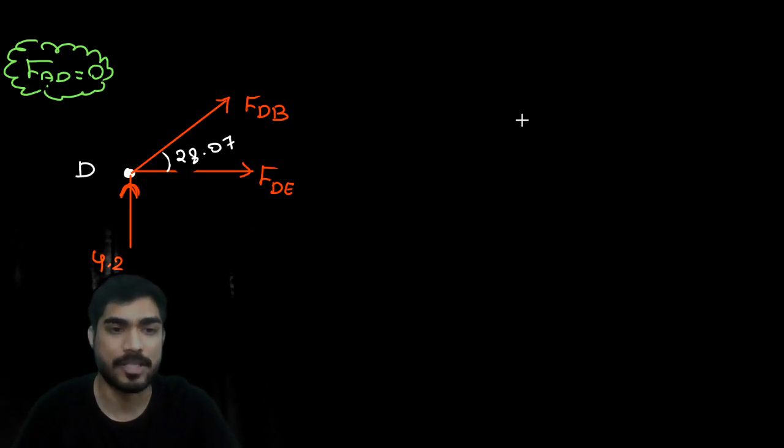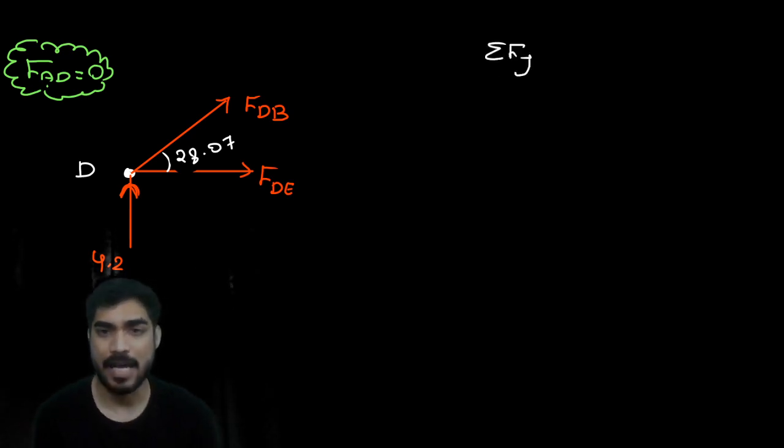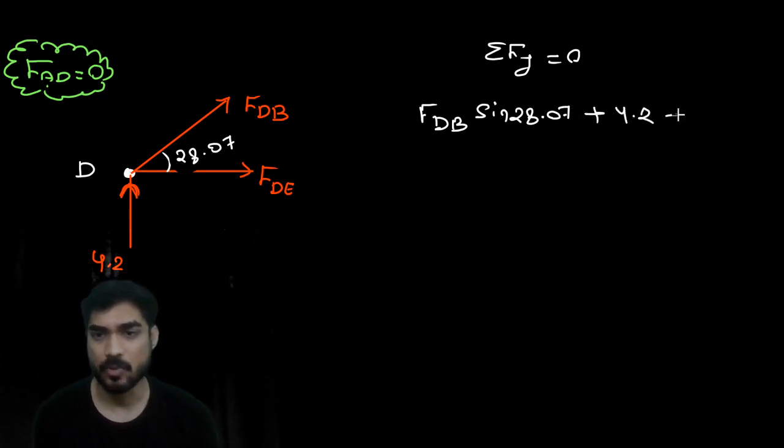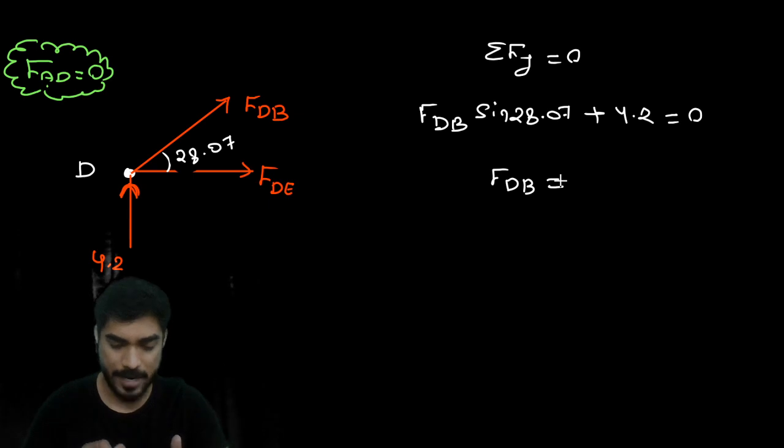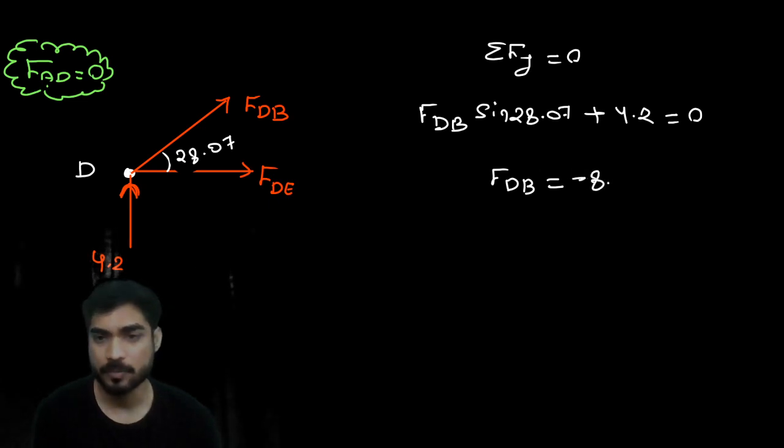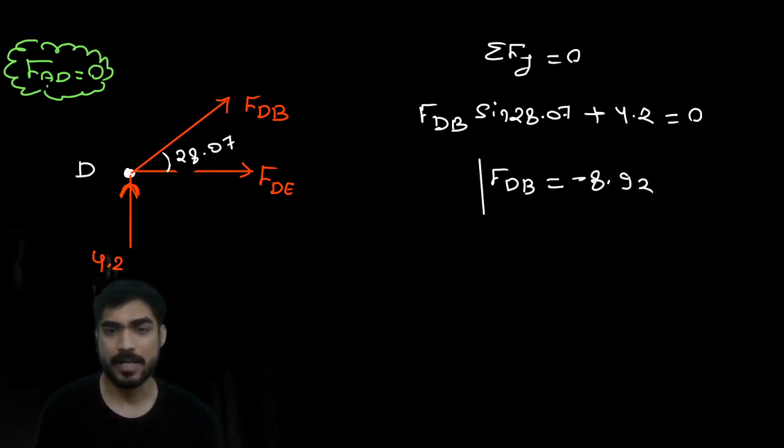Now apply the equilibrium equation. From summation of Fy equal to 0, you will get FDB sine 28.07 plus 4.2 equal to 0. So FDB equals minus 4.2 divided by sine 28.07, which is minus 8.92. Are you getting minus 8.92? Very good. Minus means compressive.